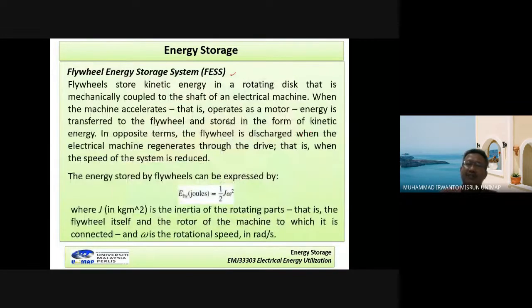The energy that can be stored by this flywheel energy storage is given by this formula. Energy of the flywheel in joules is given by 1/2 J omega squared, where J is the moment of inertia and omega is the rotation speed in radians per second. It is the formulation for the energy that can be captured by the flywheel energy storage system. Okay, until here.